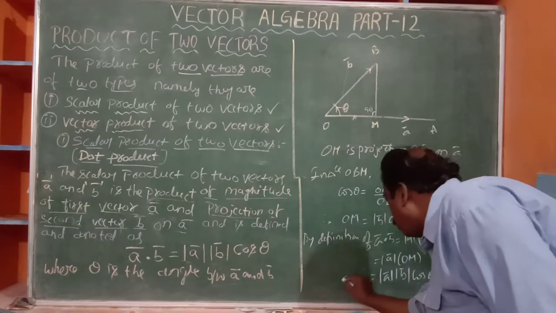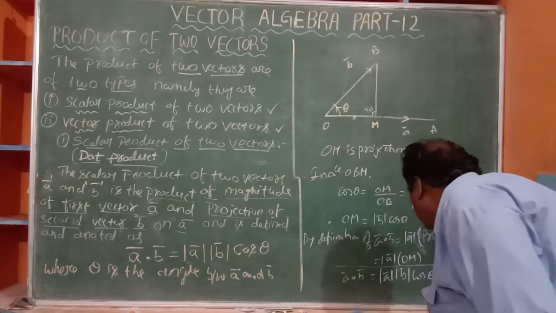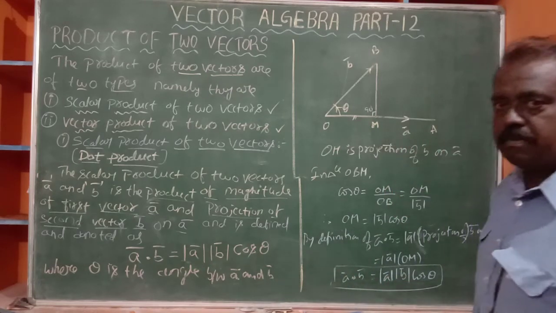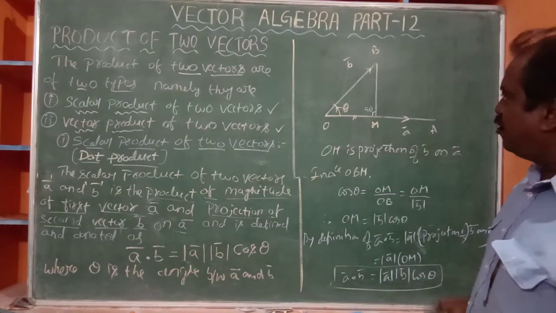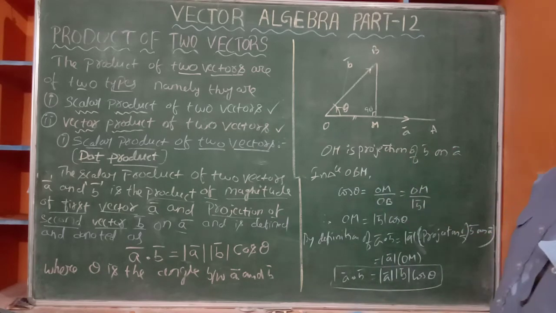So A bar dot B bar is equal to mod A bar mod B bar cos theta. It is the geometrical interpretation of A bar dot B bar.